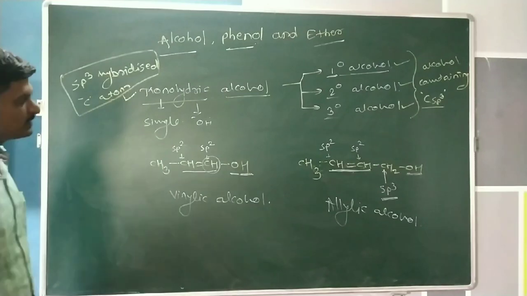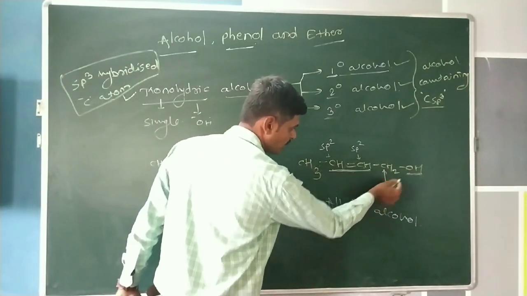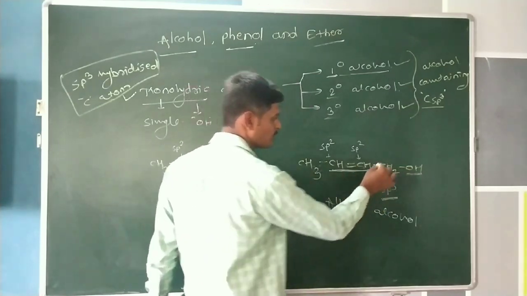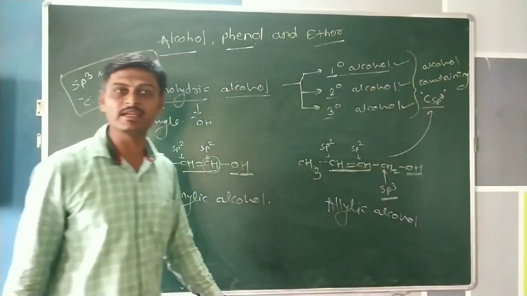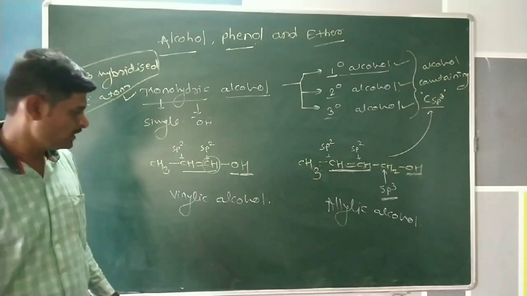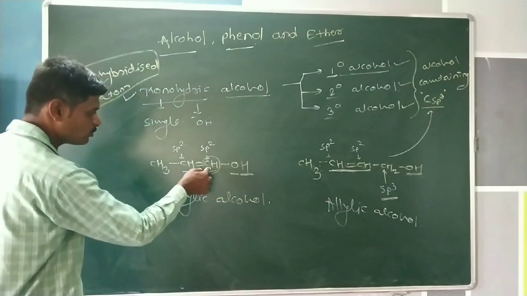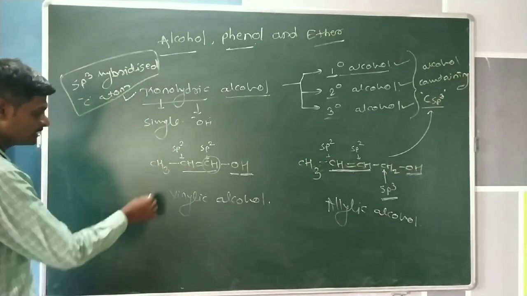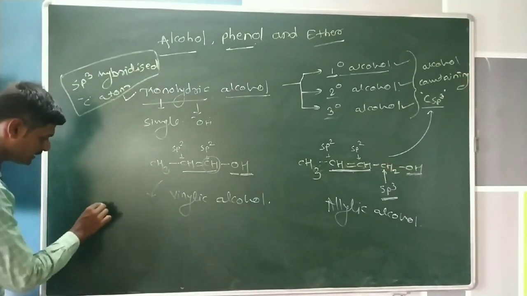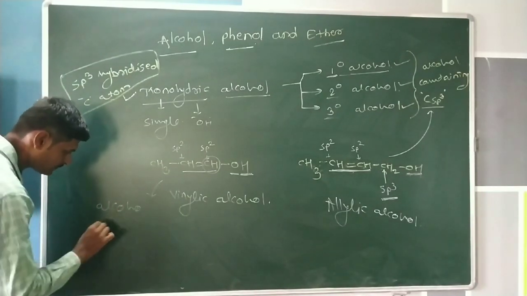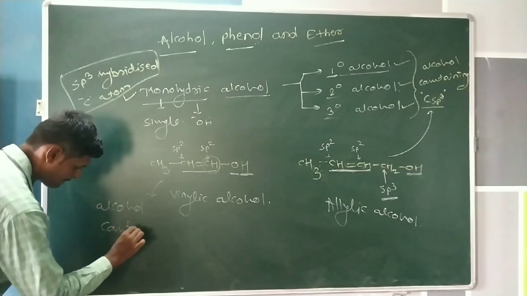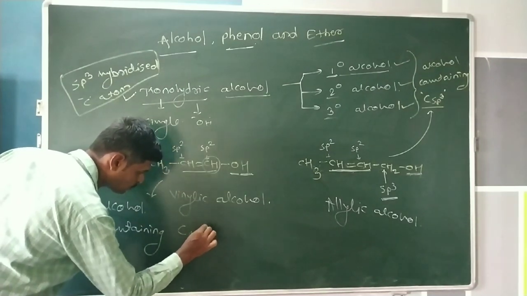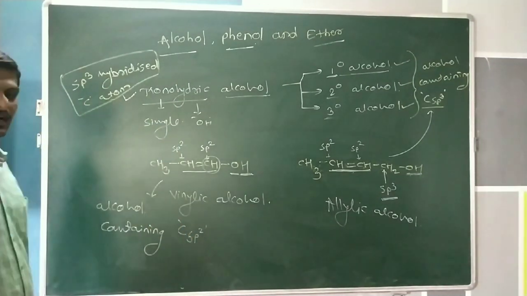Out of these two examples, in this example the hydroxy group is attached to the sp3 hybridized carbon atom. Therefore, this example is included in alcohol containing sp3 hybridized carbon atom. But in this example, the hydroxy group is attached to the doubly bonded carbon atom, the sp2 hybridized carbon atom. Therefore, this example is included in alcohol containing C-sp2 hybridized carbon atom.